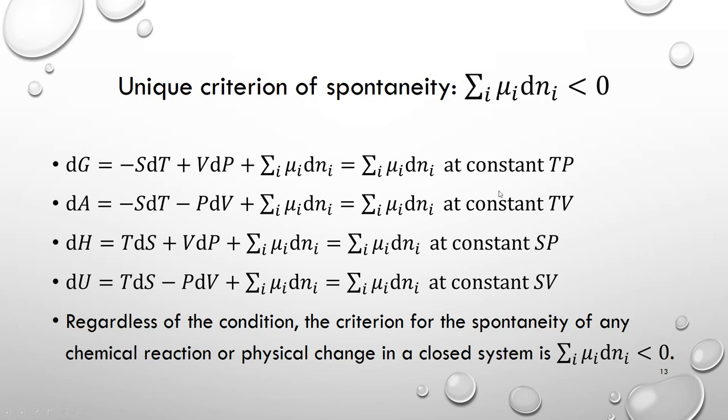Some of us have learned in physical chemistry that at constant temperature and volume condition, do not use G, use A. The Helmholtz energy always decreases. Rarely we have learned this: at constant entropy and pressure condition, enthalpy decreases. Under constant entropy and volume condition, internal energy decreases. And regardless of the condition, actually the criterion for the spontaneity of any chemical reaction or physical change for a closed system can be written simply as this: the sum of mu dN is negative.